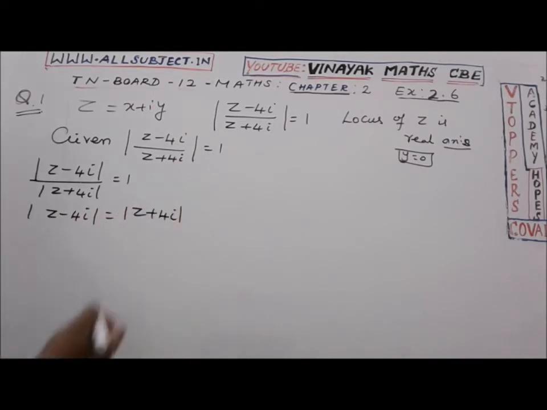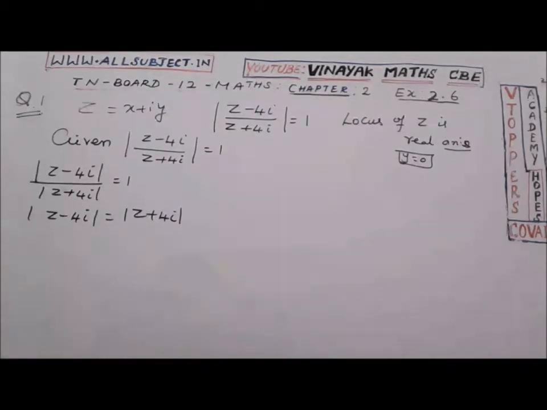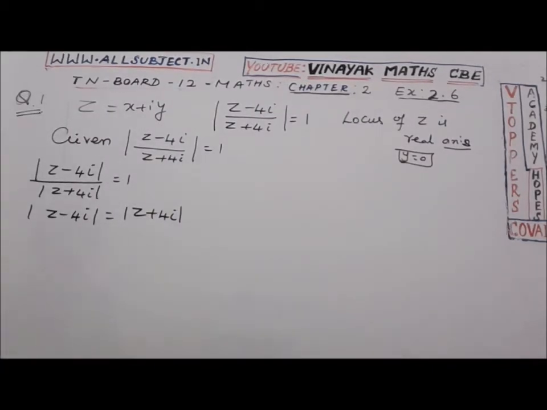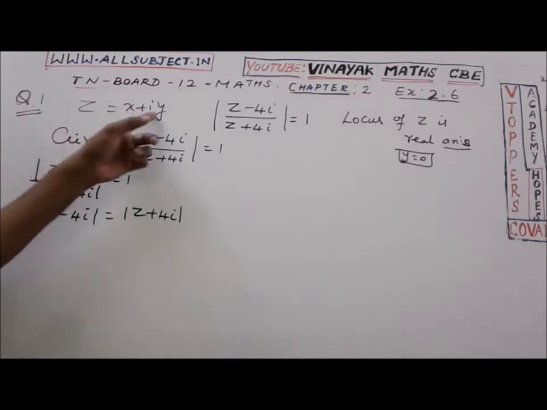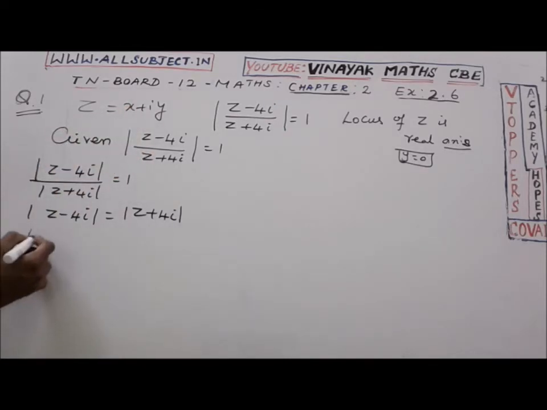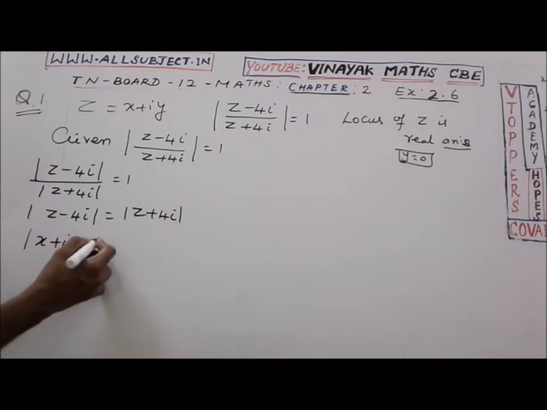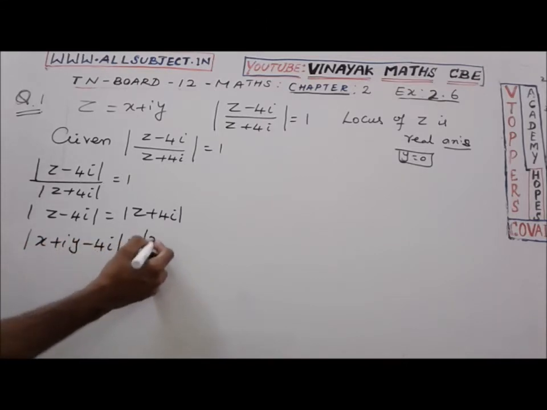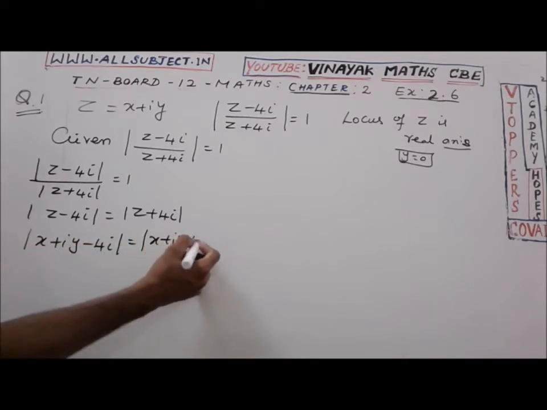Now substituting z equal to x plus iy in it: x plus iy minus 4i equals x plus iy plus 4i.